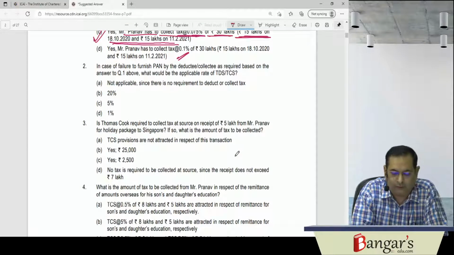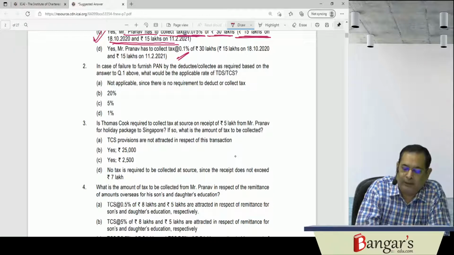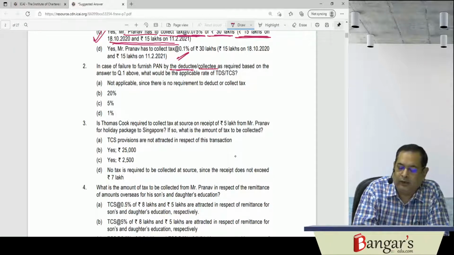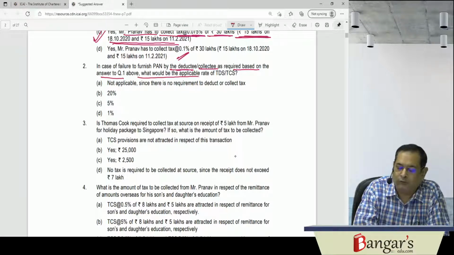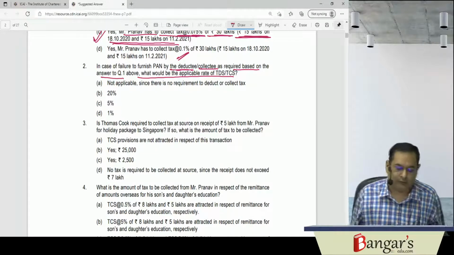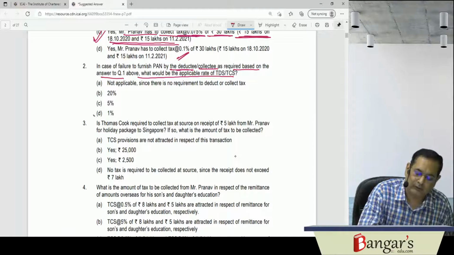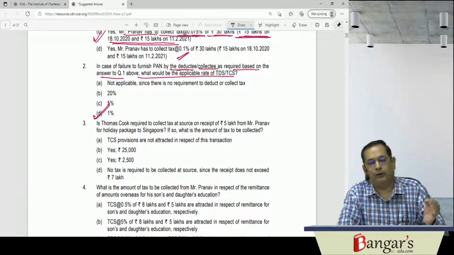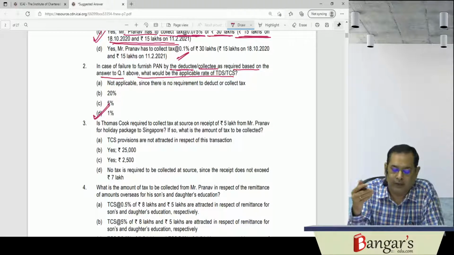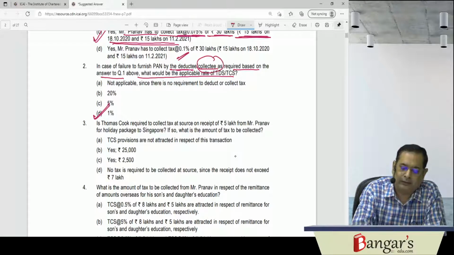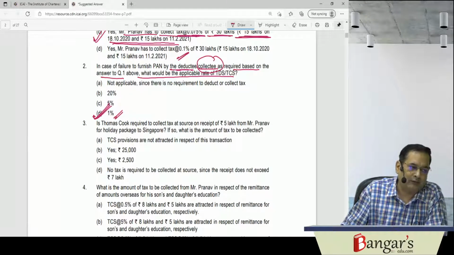Question number 2 is there. In case of failure to furnish PAN by the deductee or the collectee as required, based on question number 1 above, what would be the applicable rate of TDS or TCS? So, in this particular circumstance, when PAN has not been furnished by the deductee, basically the collectee here, then the tax will be collected at source at the rate of 1%. It has been provided that in such case tax will be collected at source at the rate of 1%.